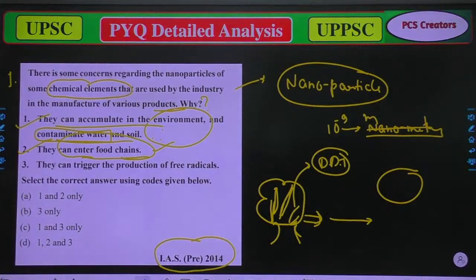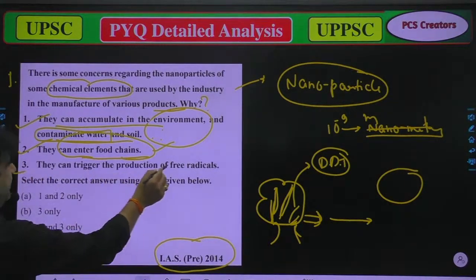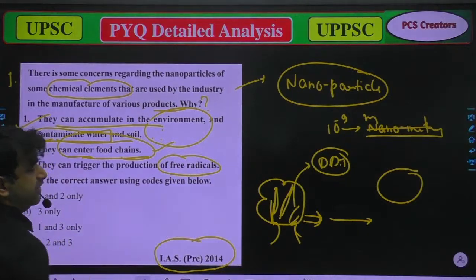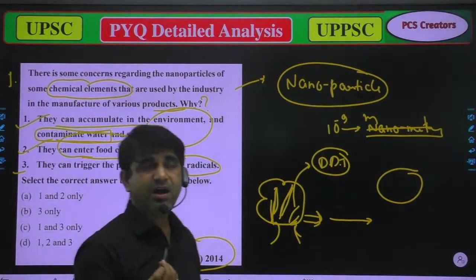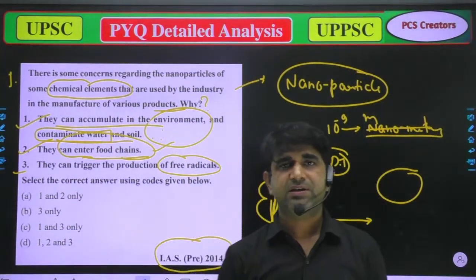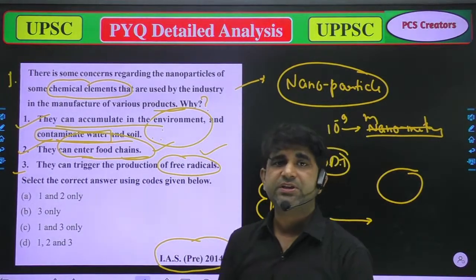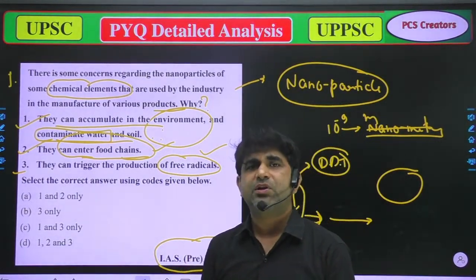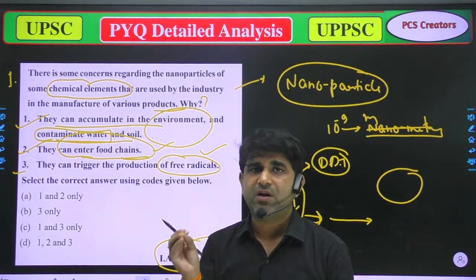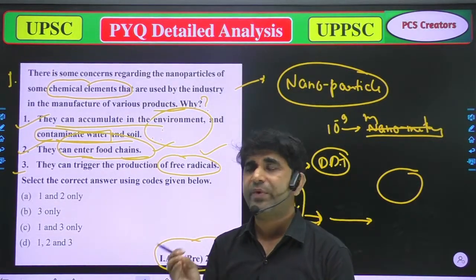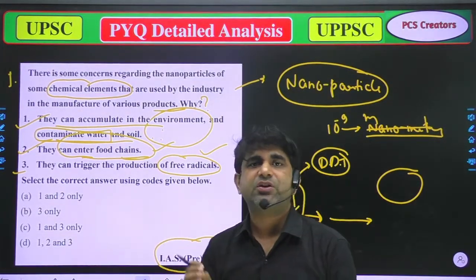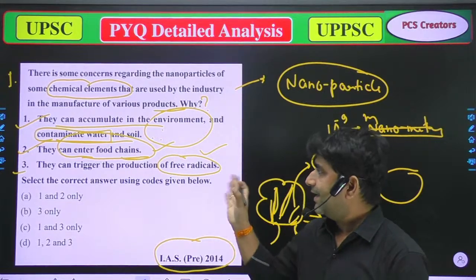Third is there: they can trigger the production of free radicals. Yeah, that's also true. What are free radicals? Free radicals are highly active particles, and when these particles enter any food chain or any environment, it's true that they will harm the whole environment too. That's why it's a matter of concern.